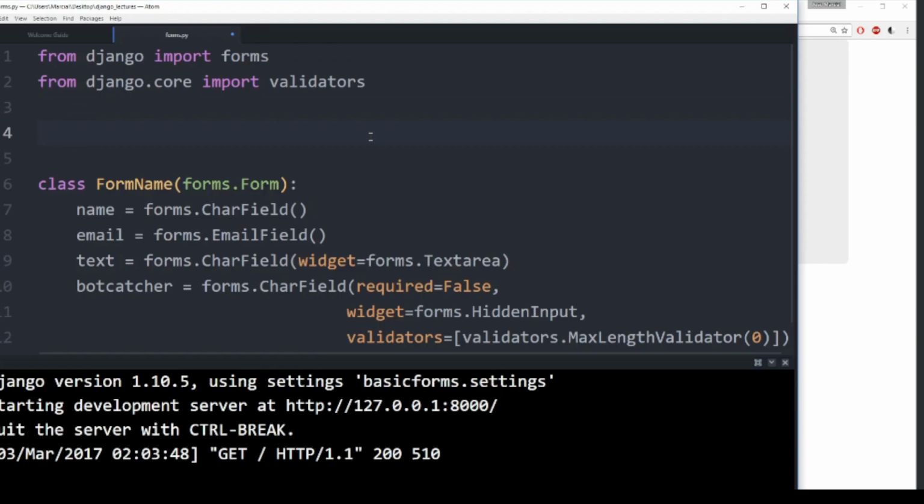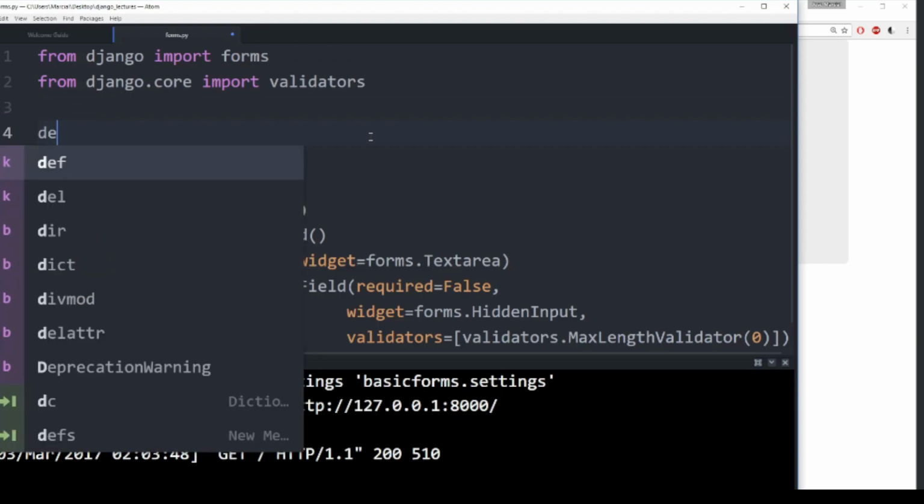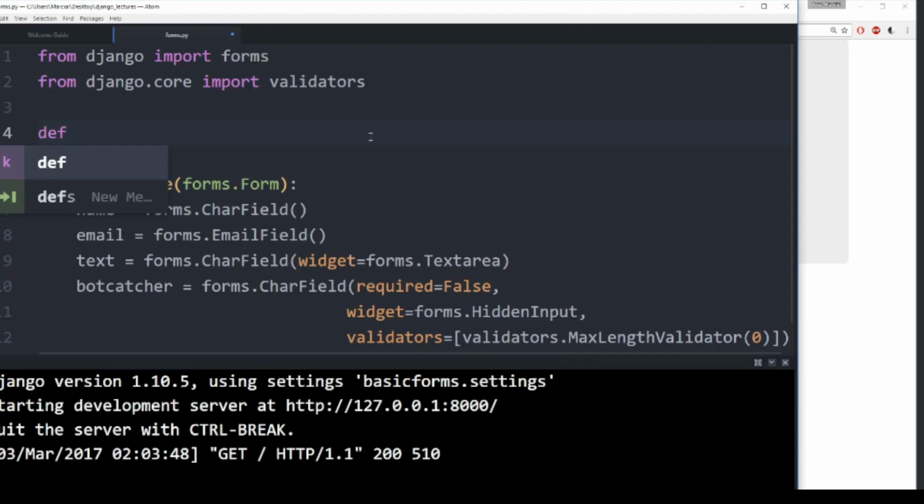So what you end up doing, if you want to create your own to pass in as a validators parameter, is you just create a function outside of the class and then you can name the function. So we will call this check_for_z.